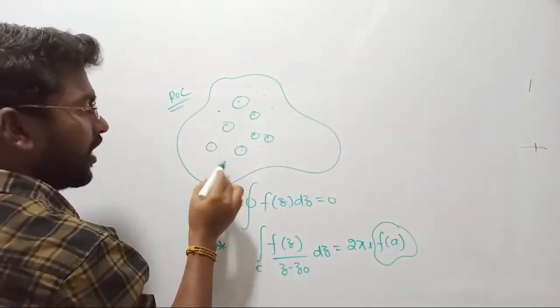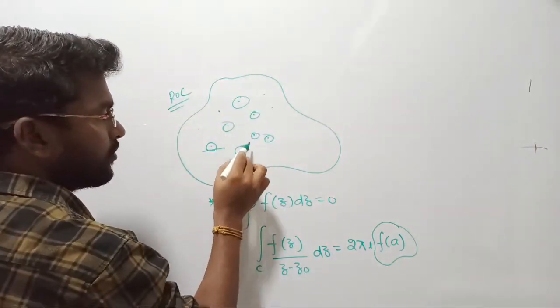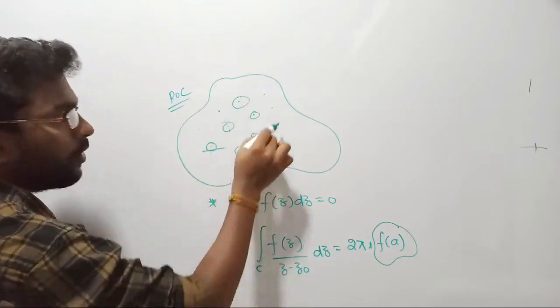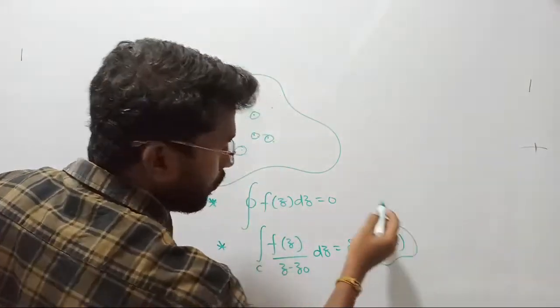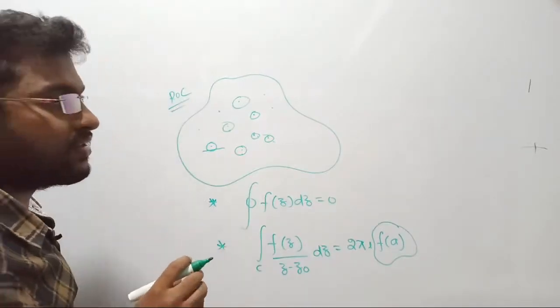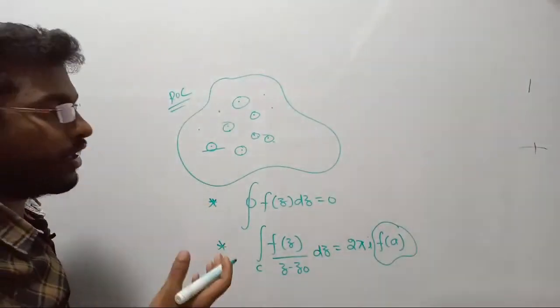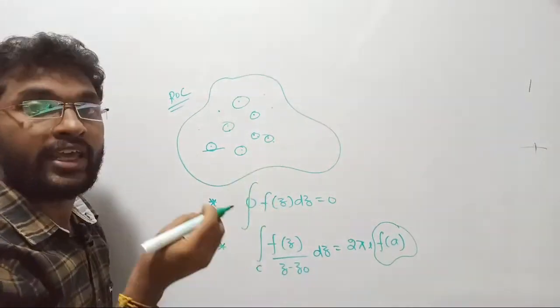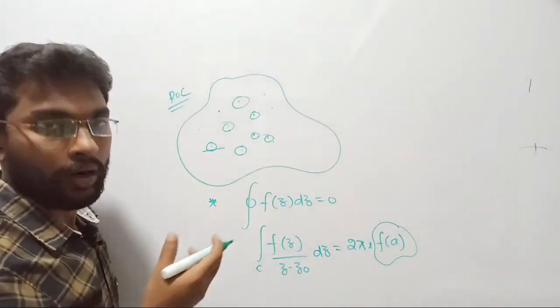Residues in the sense we have to see the significant effect of this one, this one, this one, this one, this one, and then we have to add all of them. That is going to be the residue of your function, right? So now what is the conclusion? Residue in the sense we have to find out the effect of the poles with the order, right?